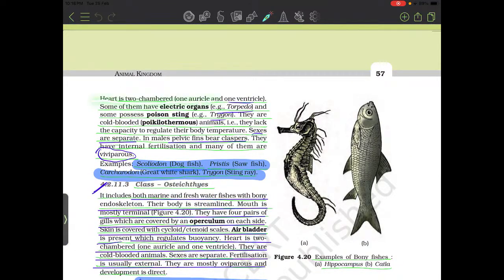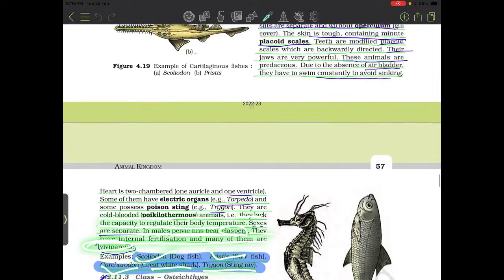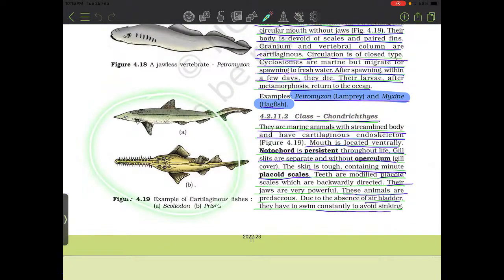Heart is two-chambered, one auricle and one ventricle. Some of them have electric organs, Torpedo, and some have poisonous stings, Trygon. They are cold-blooded, poikilothermous animals. They lack the capacity to regulate body temperature. Sexes are separate. In males, pelvic fins bear claspers. They have internal fertilization. Many of them are viviparous. Examples: Scoliodon, dogfish, Pristis, sawfish, Carcharodon, great white shark, Trygon, stingray. Here we can see cartilaginous fish, Scoliodon and Pristis.